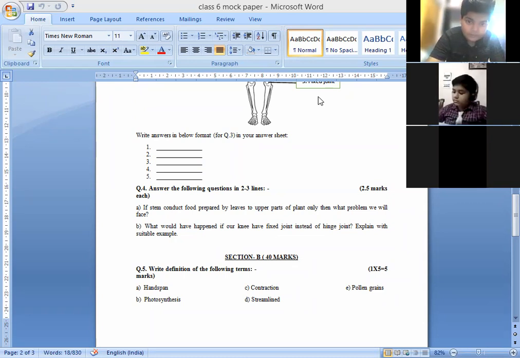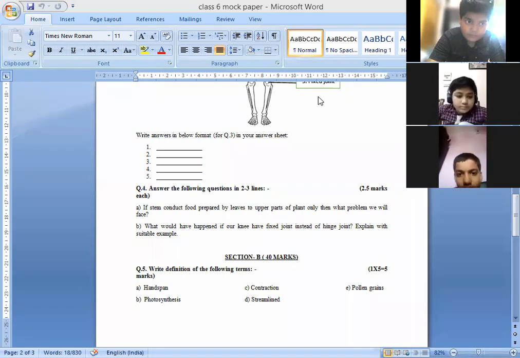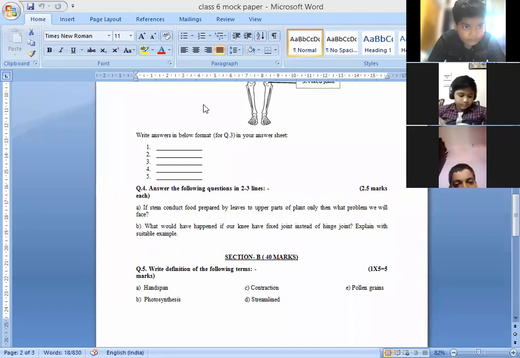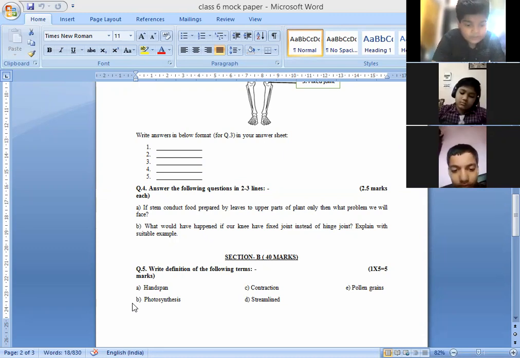Okay. What is streamlined? Any of the words that you can tell me? Yes, Vedic. Streamlined is the shape of the body which helps the fish to move in water. Yes, to move in water, that is broad, narrow at the edges and broader in the middle. You have seen the fish. Fish is broader in the middle and narrow at the edges.